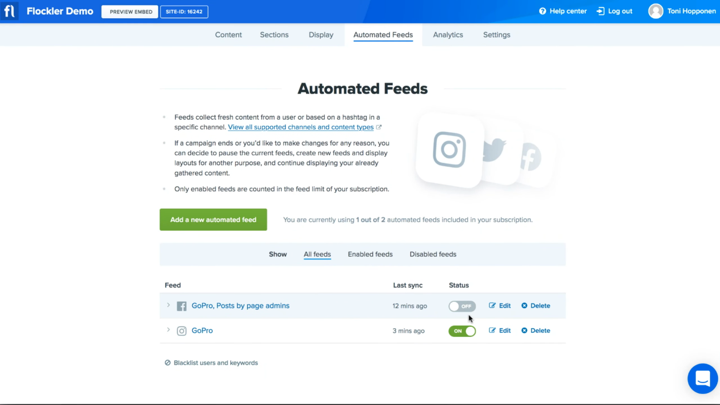Turning off the feed means that the content is still visible on your site, but we won't collect new content anymore. Now we have one feed available in our subscription, and we can add a new one. If you'd like to delete all the Facebook posts we've gathered, you can click the Delete button to remove the feed and all the content it has gathered.